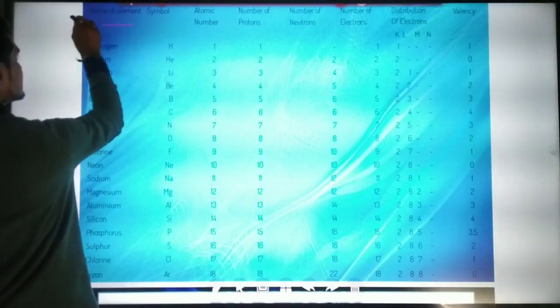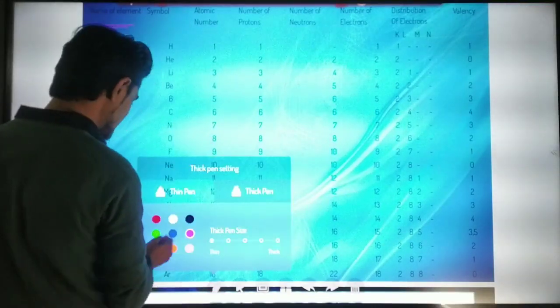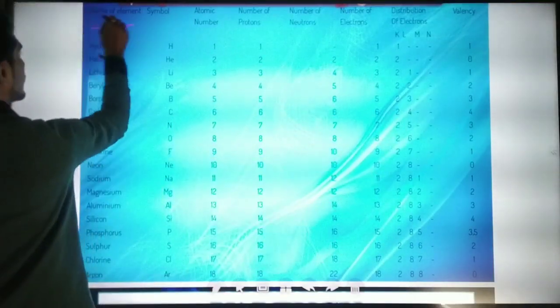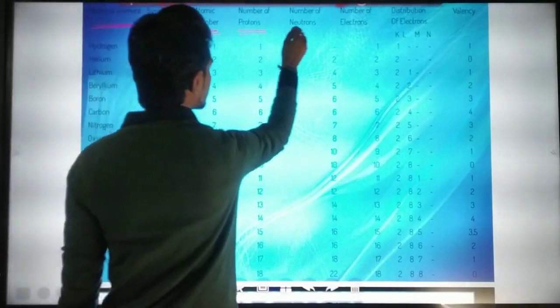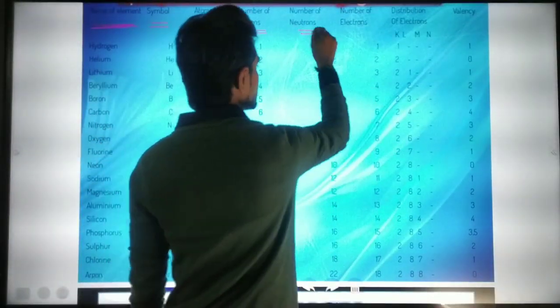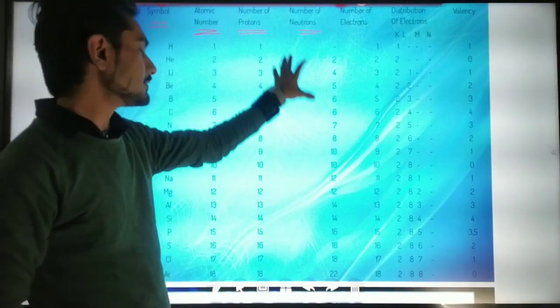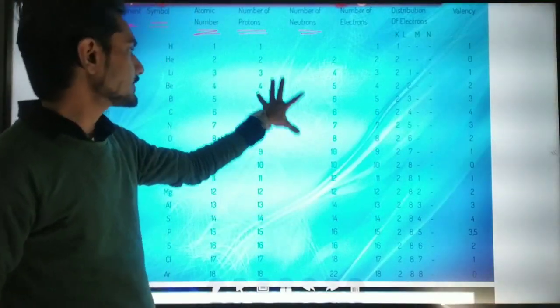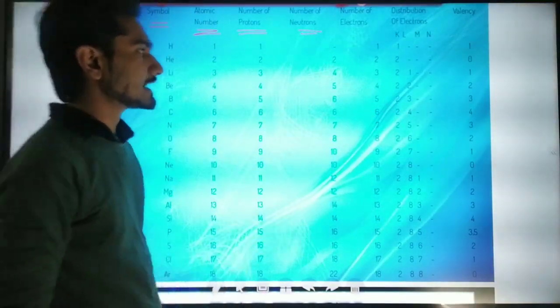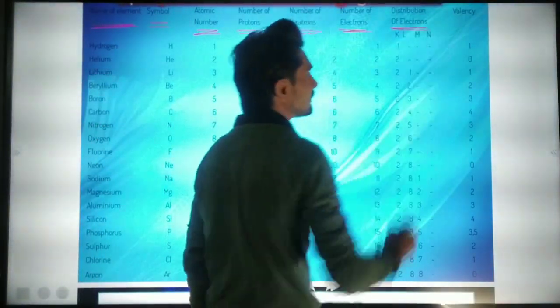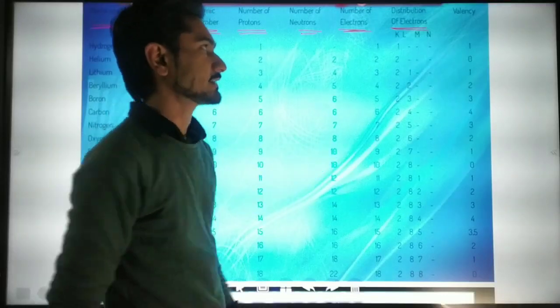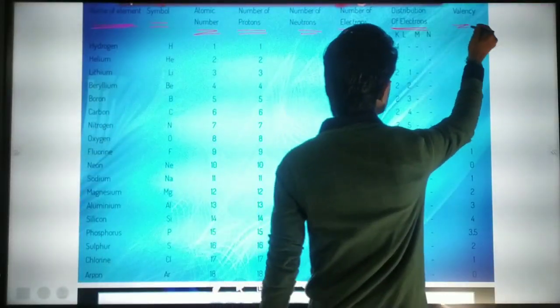Now here you can see the elements that are present here: symbol, atomic number, number of protons, number of neutrons. We are not going to calculate how the number of neutrons came, but we are going to discuss that afterwards. Number of electrons, distribution of electrons, that we have already done. And now this is the valency.